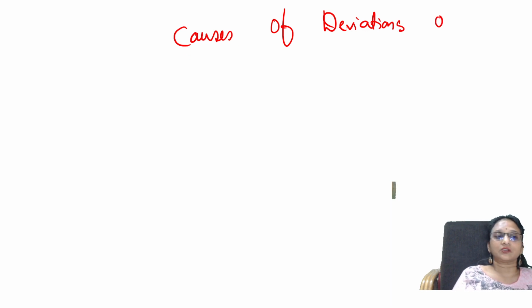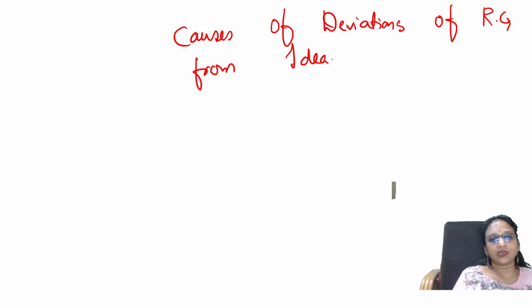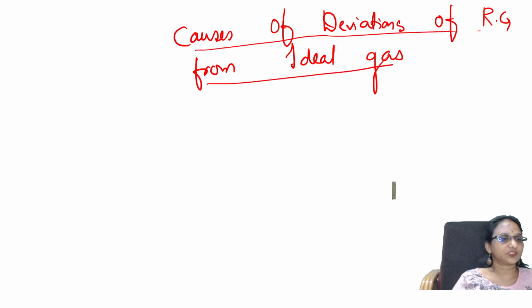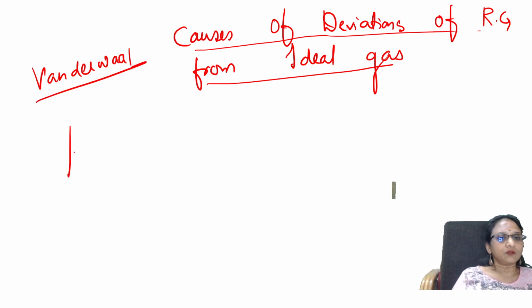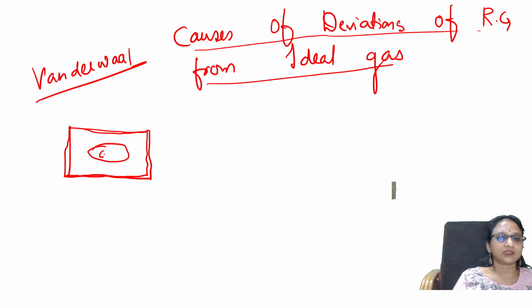Causes of deviations of real gases from ideal gas. Why are they deviating? What is making them give negative, positive and negative graphs? See here. Van der Waals pointed this out. Suppose I take this as a container. Yes, this is the total container, correct? Now I am considering a gas. There is one gas, and this gas diffuses, this diffuses, this diffuses, this diffuses.